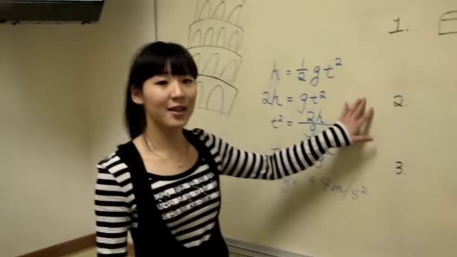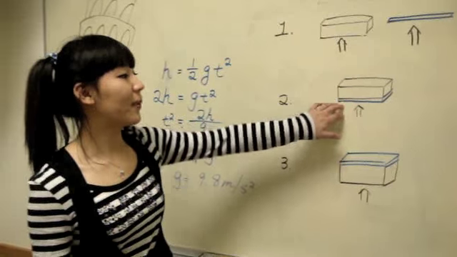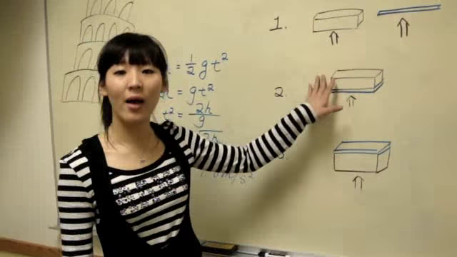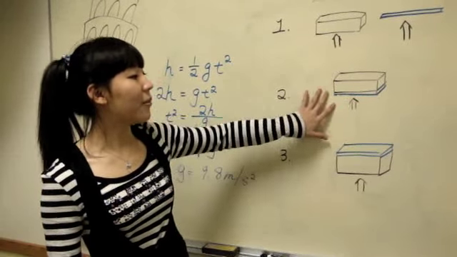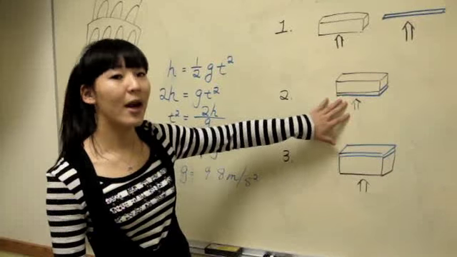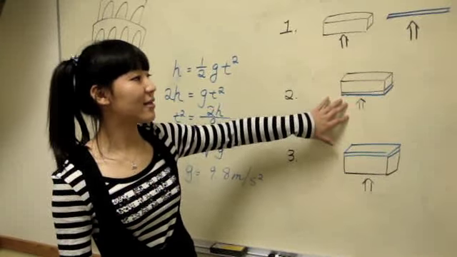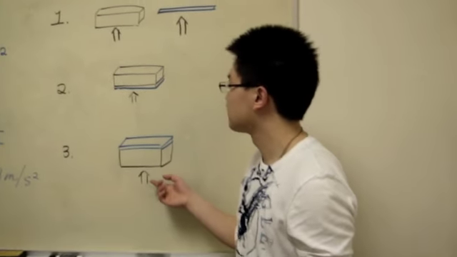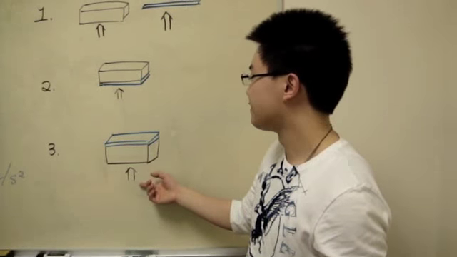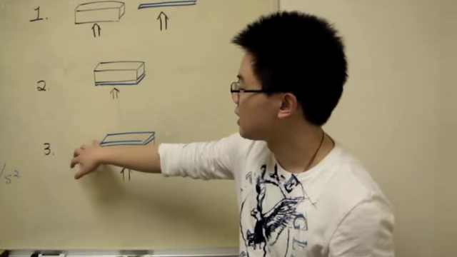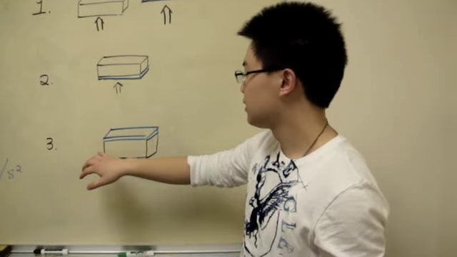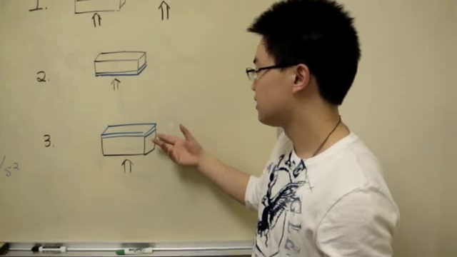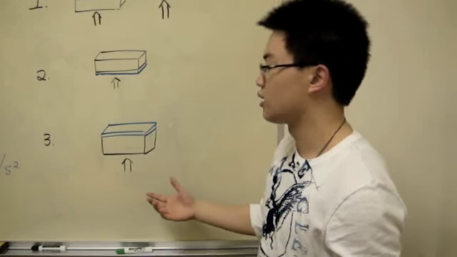And for the second experiment, we put the paper under the heavy book, so we can just consider them as one object. Meanwhile, the air resistance on the paper is much less than in the first experiment. Alright, it is similar in the third situation. Although we put the paper on top of the book, it is still considered as one object. Therefore, it still drops on the ground at the same time.